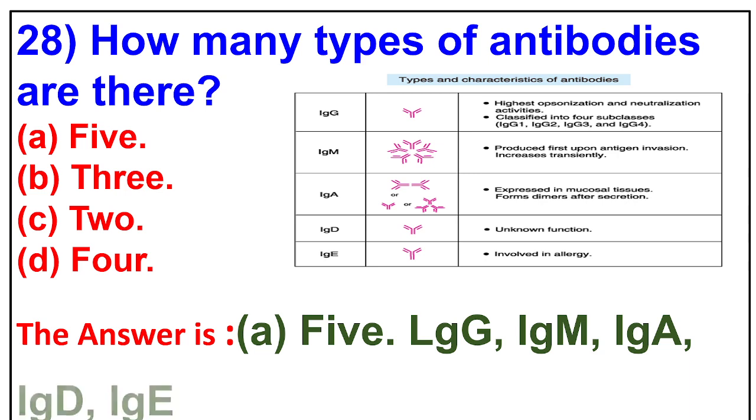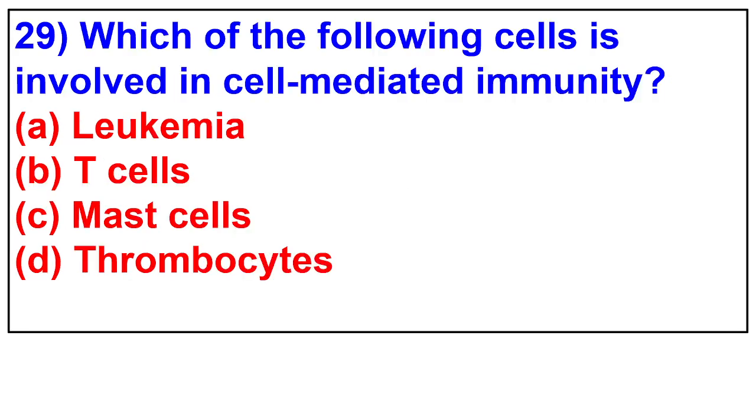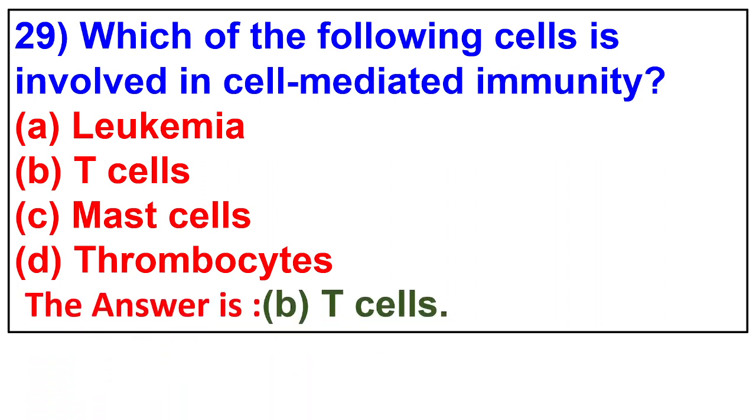29. Which of the following cells is involved in cell-mediated immunity? Leukemia, T cells, mast cells, thrombocytes. The answer is T cells.